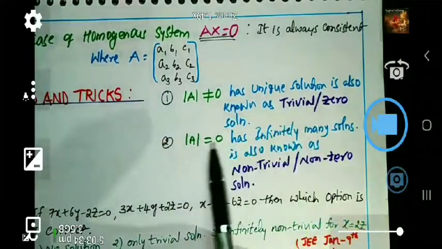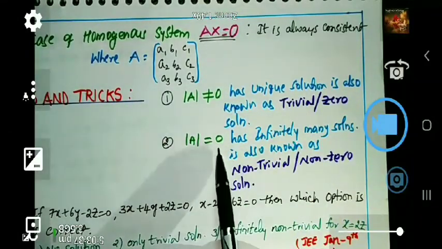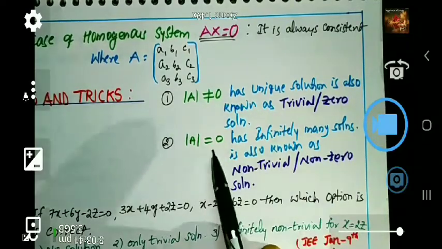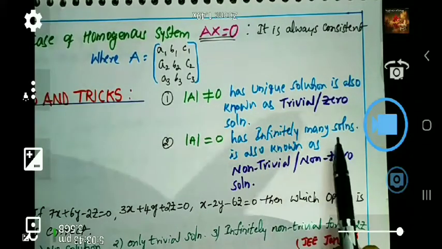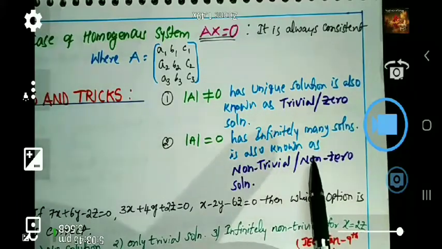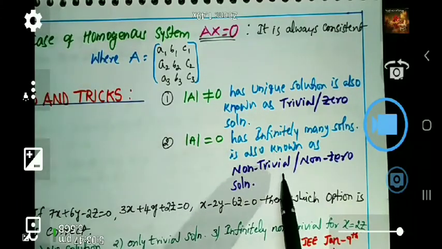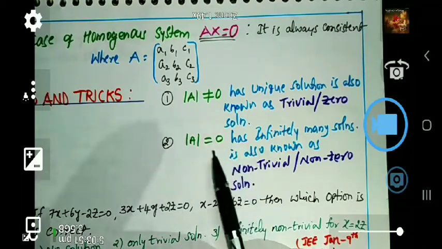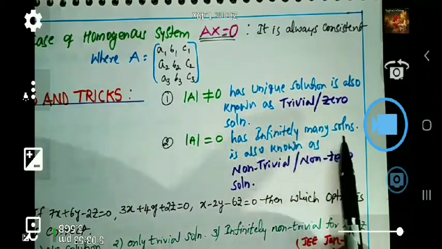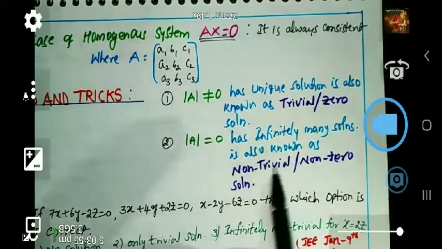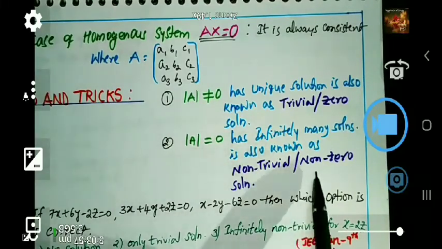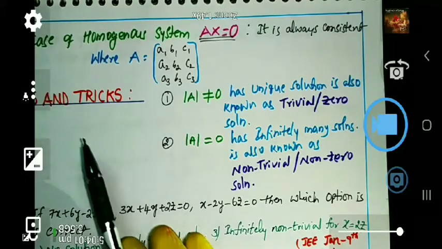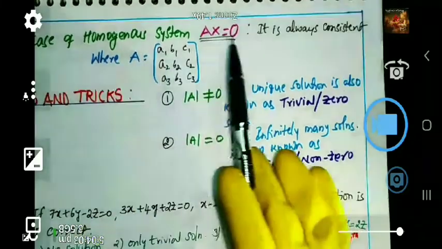If det A is 0, what happens? It has infinitely many solutions, which are also known as non-trivial solutions, or non-zero solutions. Like that, we can use the tips and tricks in case of the homogeneous system also.